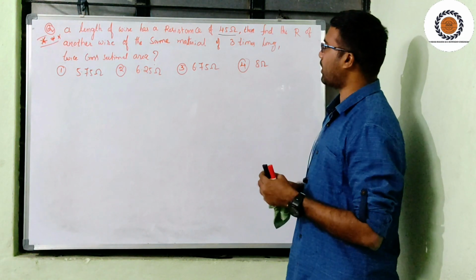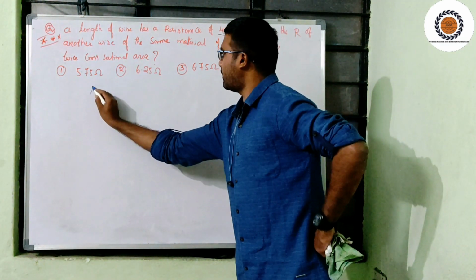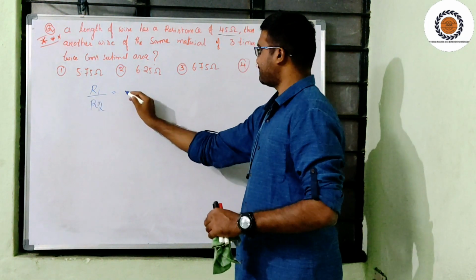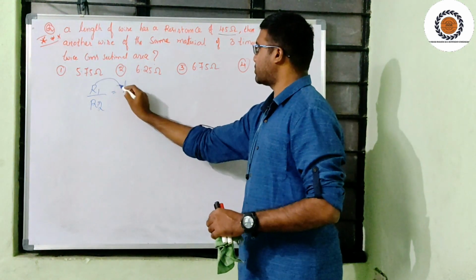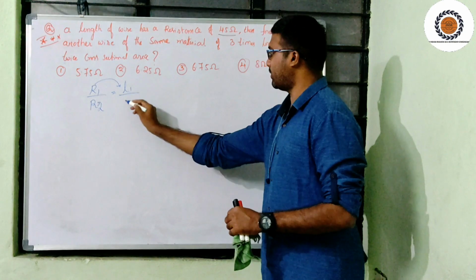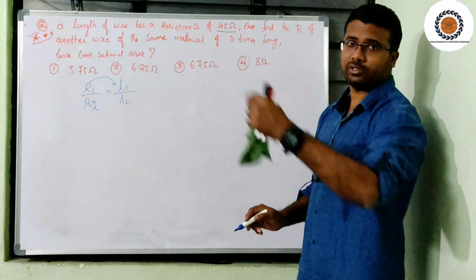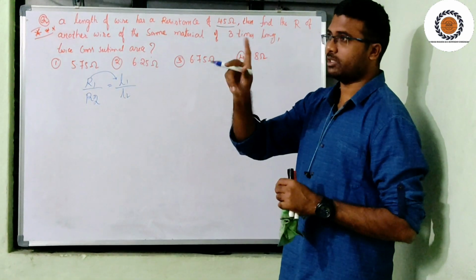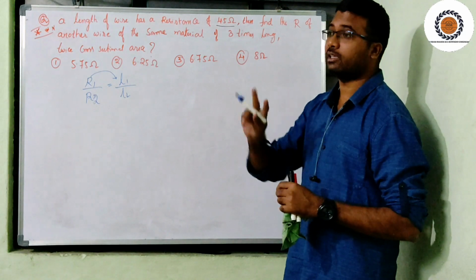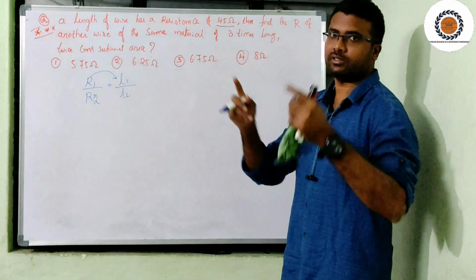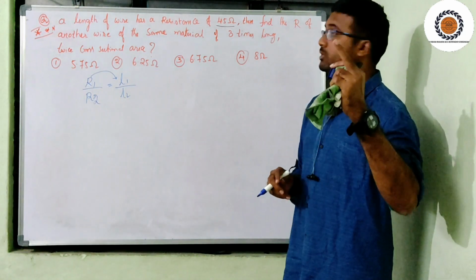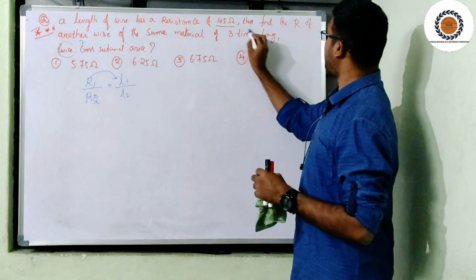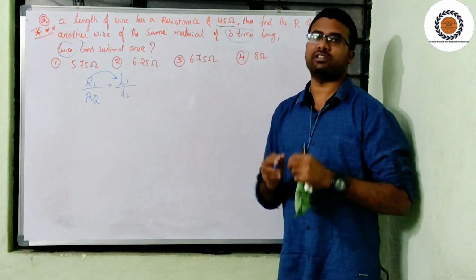So now see how to solve this numerical. R1 divided by R2 is equal to, so resistance is directly proportional to the length of the conductor, that means L1 divided by L2. And it is inversely proportional to the area of cross section. If you see the question, there are two dimensional modifications, lengthwise and area-wise. Length is 3 times increased and area of cross section is 2 times increased. These are the modifications in dimensions of a conductor.